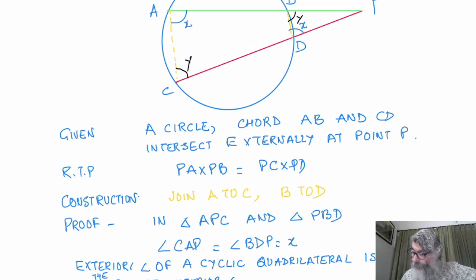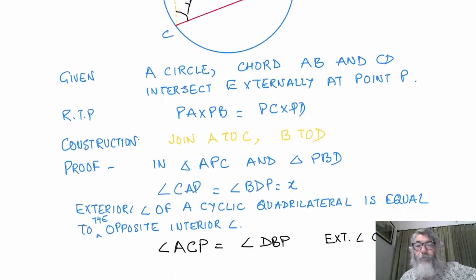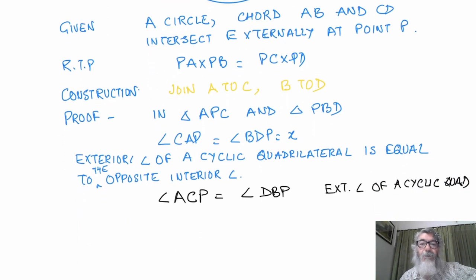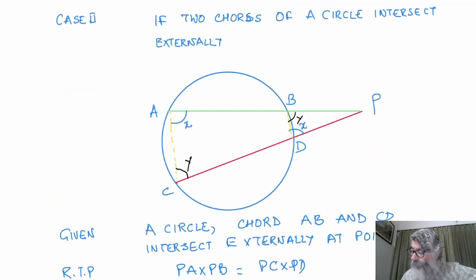Angle ACP will be equal to angle DBP, exterior angle of a cyclic quadrilateral. I am writing a short form, chord, for the quadrilateral. Okay, and the third angle is common, APC.